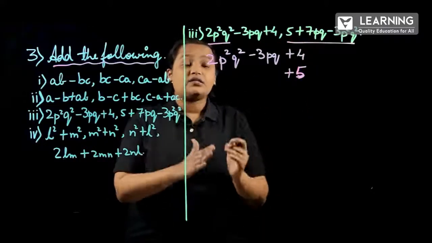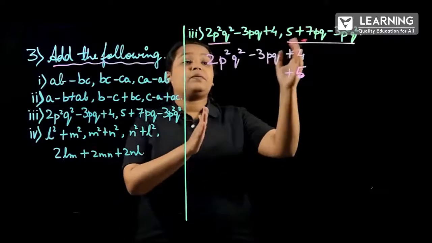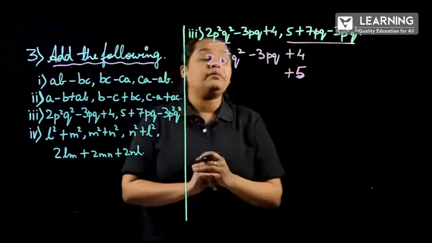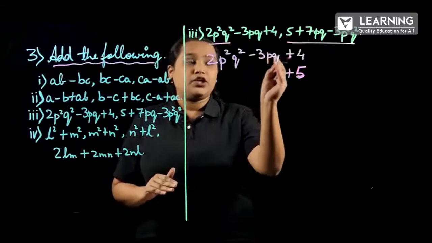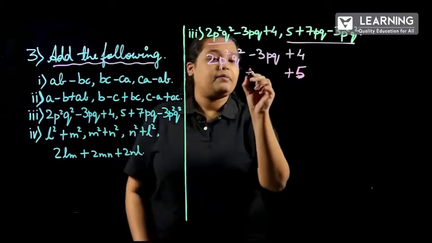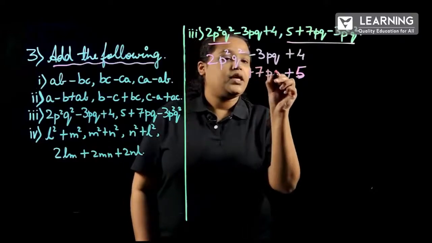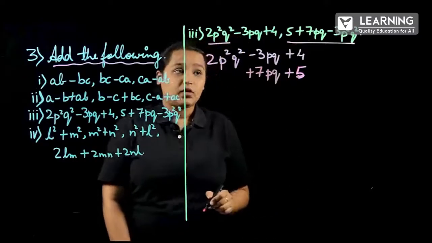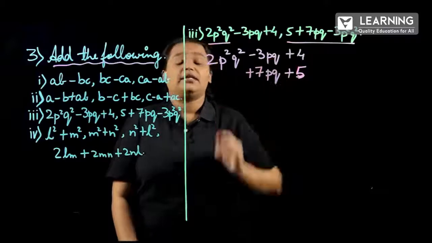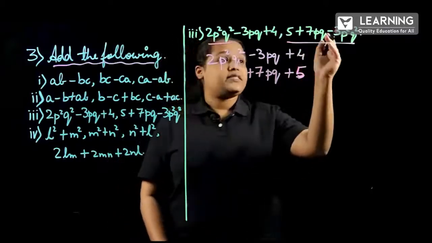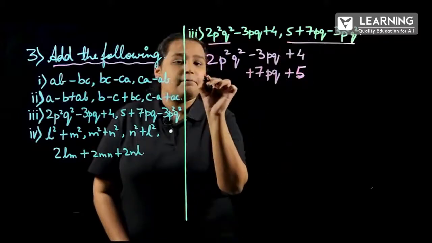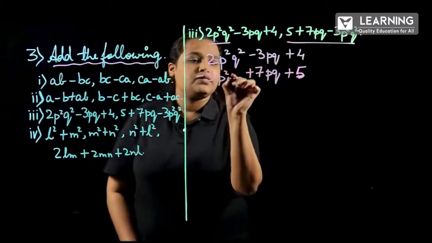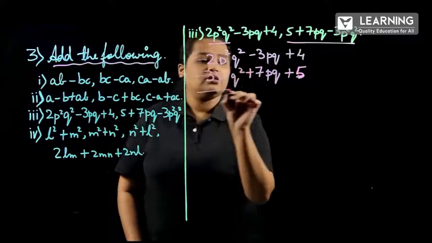So under which term will we write plus 7pq? In the first polynomial, the second term is minus 3pq. So under that I will write plus 7pq. Okay, so here also like term and here also like term. And the next is minus 3p square q square, minus 3p square q square.